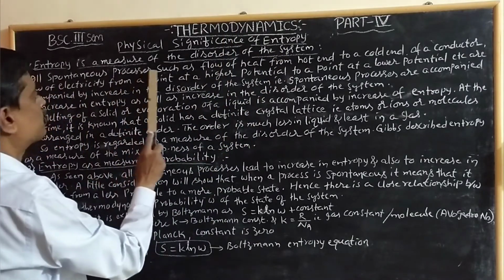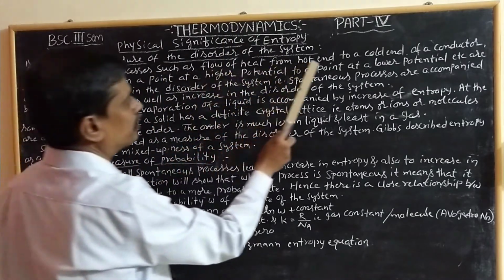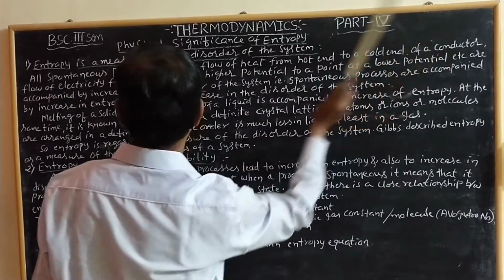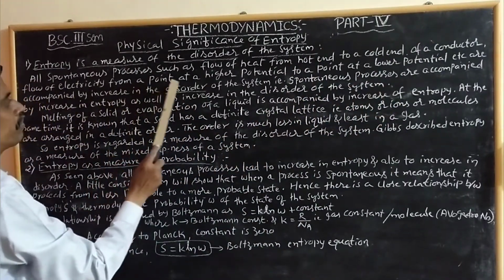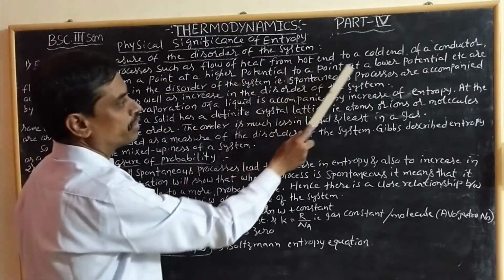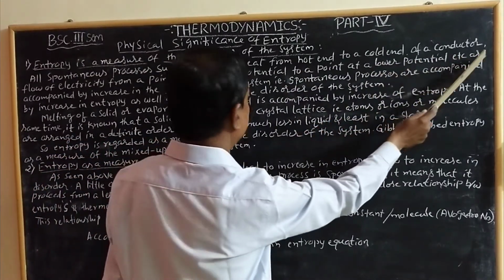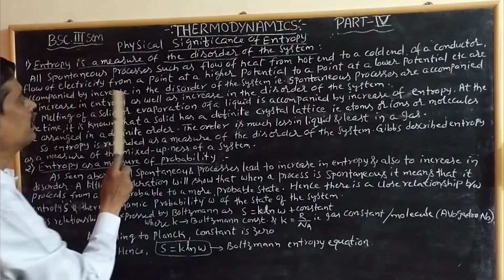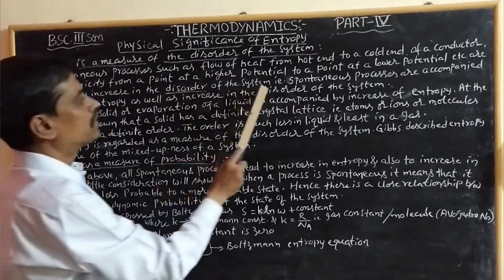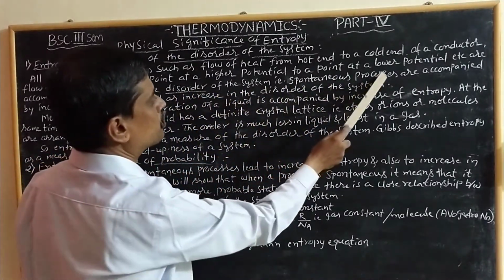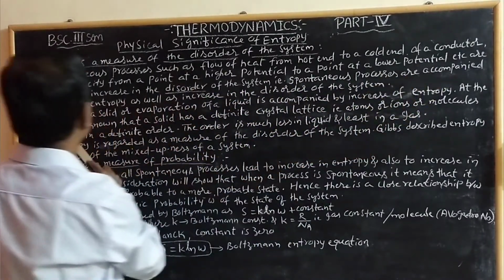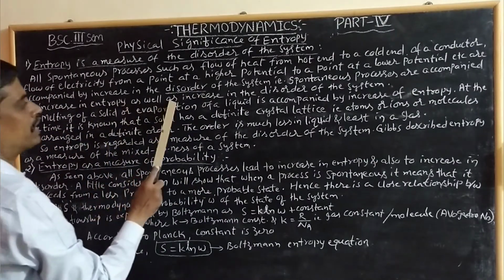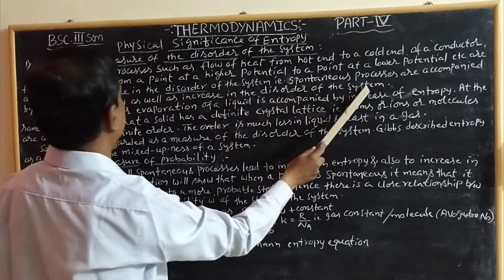All spontaneous processes, such as flow of heat from the hot end to the cold end of a conductor, flow of electricity from a point at a higher potential to a point at lower potential, etc., are accompanied by increase in the disorder of the system. That is, spontaneous processes are accompanied by increasing entropy as well as increase in the disorder of the system.